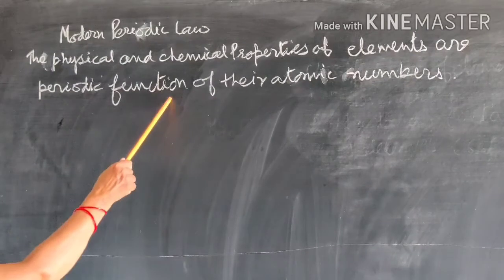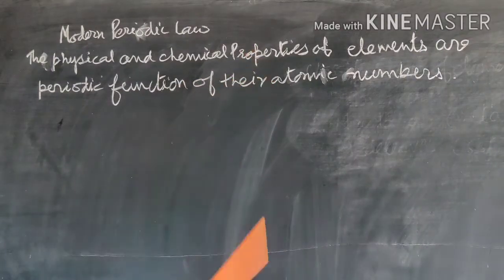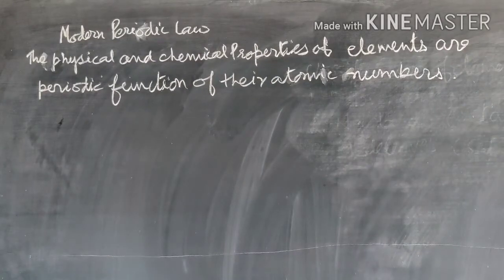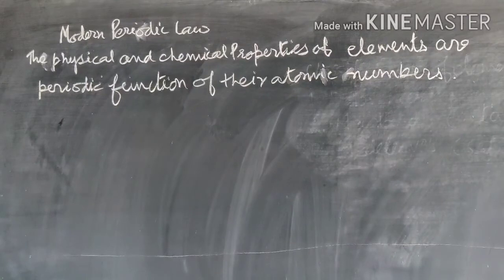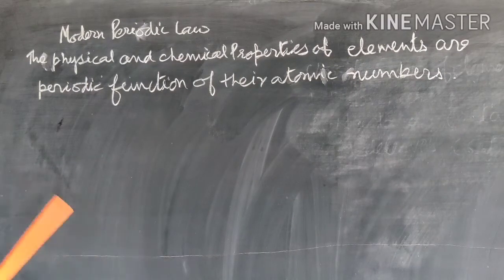So we can say the number of electrons is equal to the atomic number. So the atomic number is a more fundamental property than atomic mass. So in the modern periodic table, the elements are arranged in the increasing order of their atomic numbers.